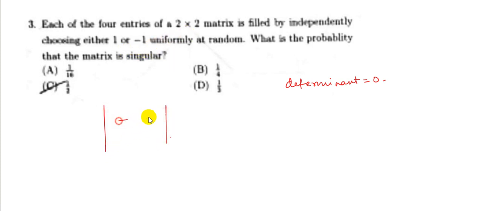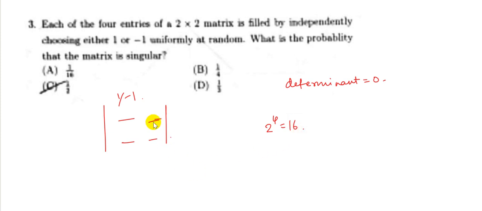So that means there are 4 choices. So that means we can either choose 1 or minus 1 for any of them. Now the total number of choices would be, I can fill any place in 2 ways, either 1 or minus 1. That means I have to fill 4 places. So the total number of choices is 2 to the power 4, which is 16.